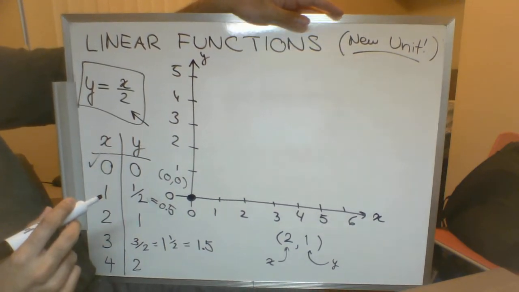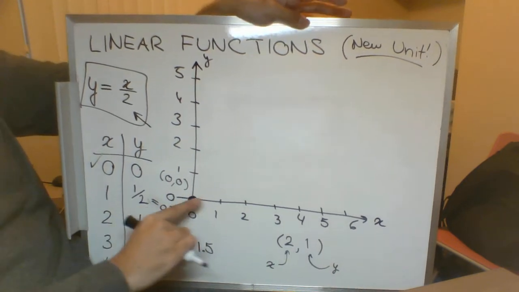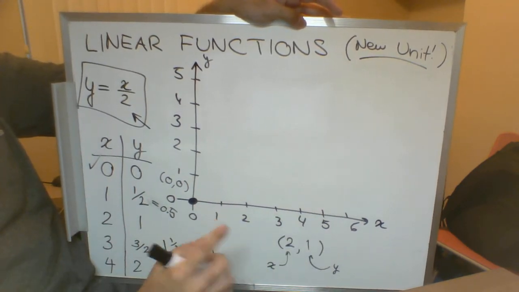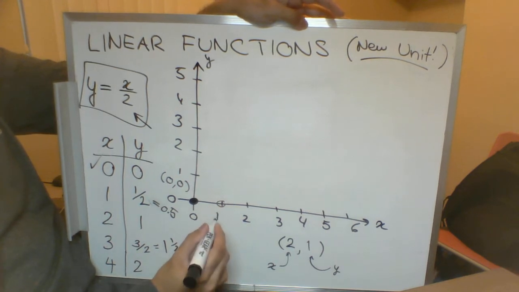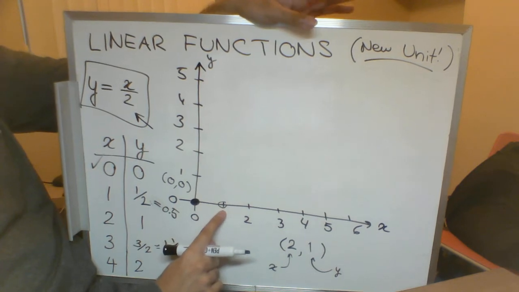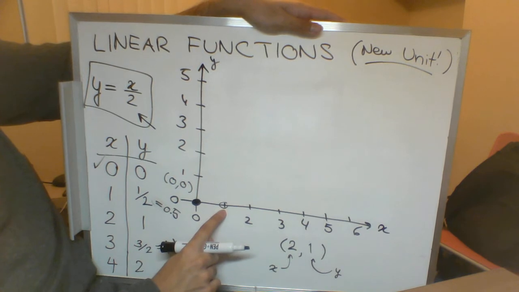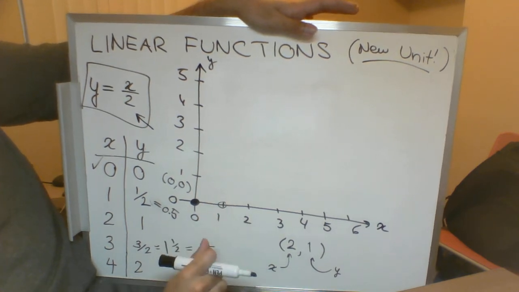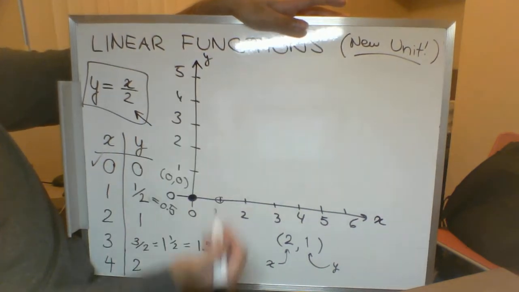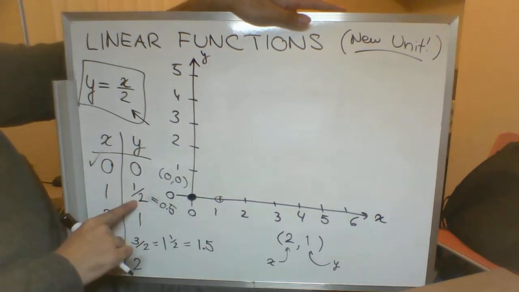Okay, second one, x value of 1, y value of a half. First thing we do is look along the x-axis. We find our x value of 1, which is right here. Somewhere above or below this point, or exactly at this point, we'll figure it out in a sec, is going to be where our actual dot on the graph goes. Because this is our x value of 1, now we need to go up or down along the y direction, the vertical direction, to find a value of y equals 1/2.